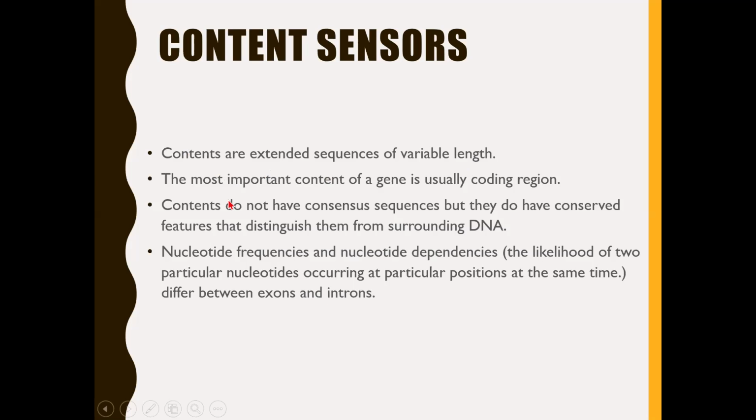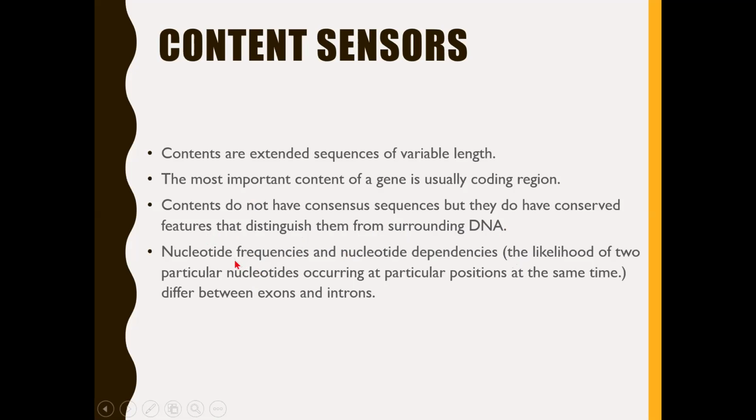The most important content of a gene could be the coding region. These contents, unlike the motifs or signals we discussed in the previous algorithm, do not have a consensus sequence, but they do have conserved features. These conserved features distinguish them from the surrounding DNA.